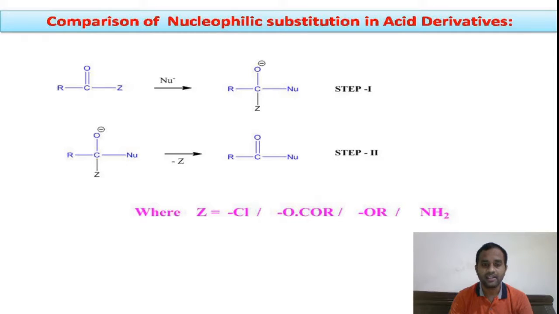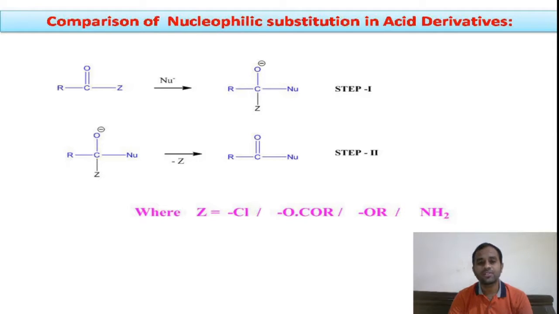If we write OCOR in place of Z, we will get acid anhydride. When we replace the Z group with an OR group, we will get an ester. When we replace the Z group with NH2, we will get an acid amide, right? So this is the general formula, where Z is Cl or OCOR, or OR, or NH2, right?